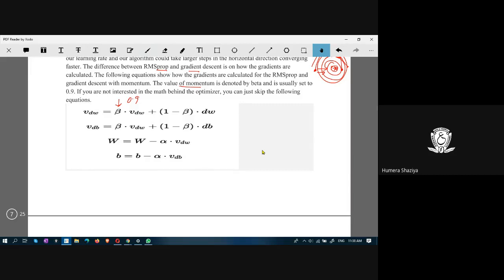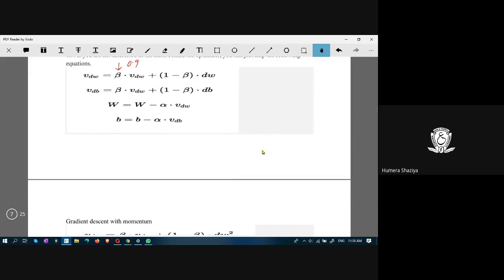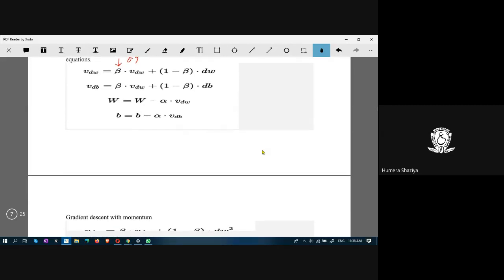So here, beta into the derivative with respect to w, plus 1 minus beta into the derivative with respect to w. This is for weights and this is for biases.